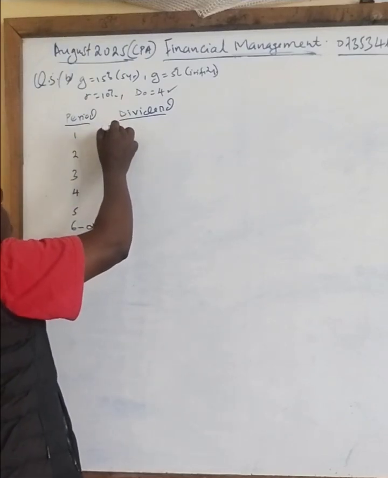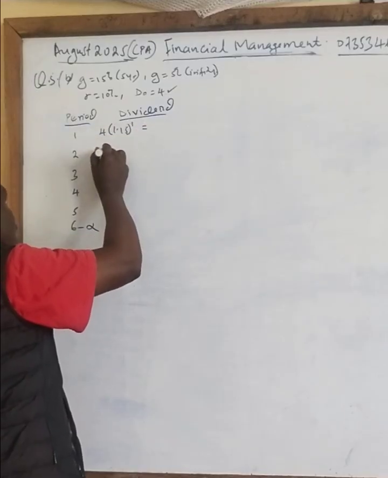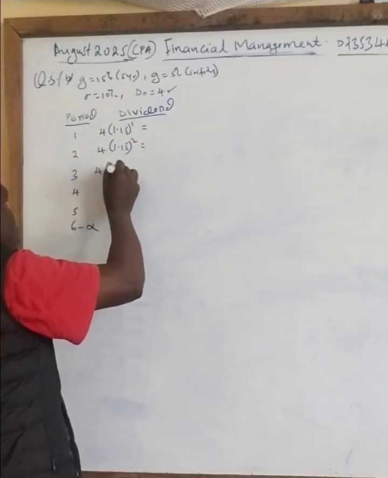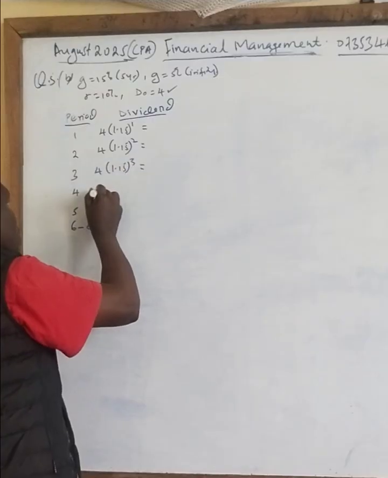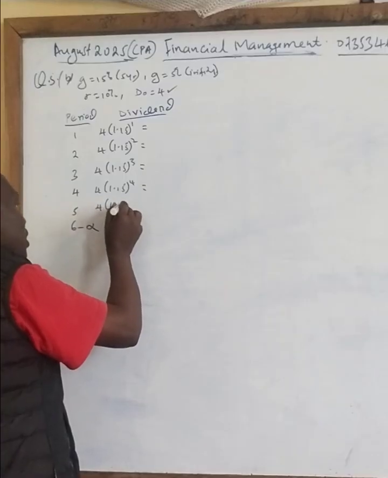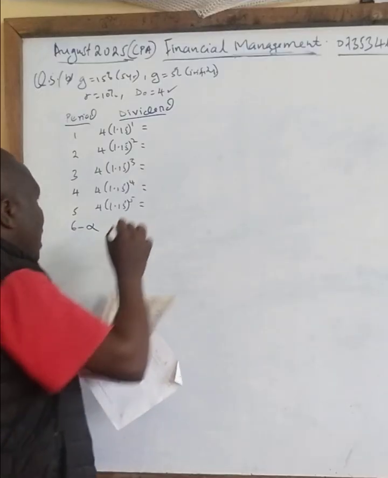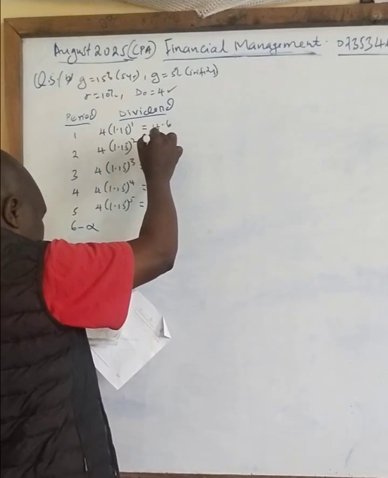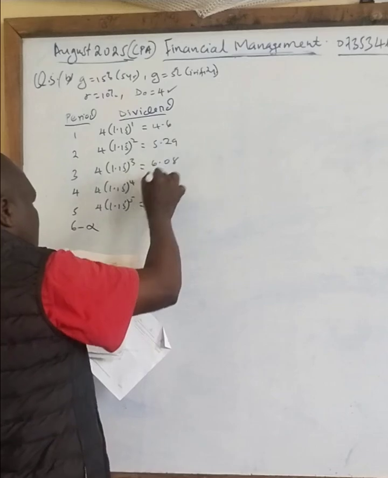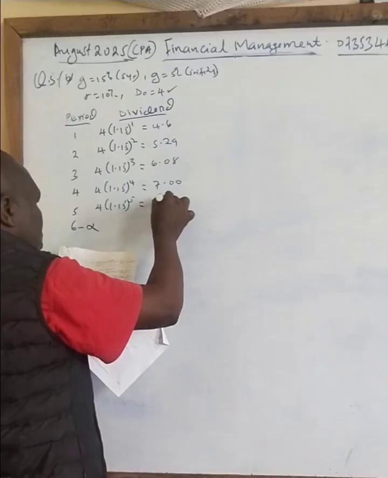So it will be 4 into 1.15 power 1. Then again 4 into 1.15 power 2. Then 4 into 1.15 power 3. This is 4 into 1.15 power 4. And the last one is 4 into 1.15 power 5. If you press your calculator very well, your answer you get here is 4.6. This is 5.29. This is 6.08. This is 7.00. And this is 8.05.